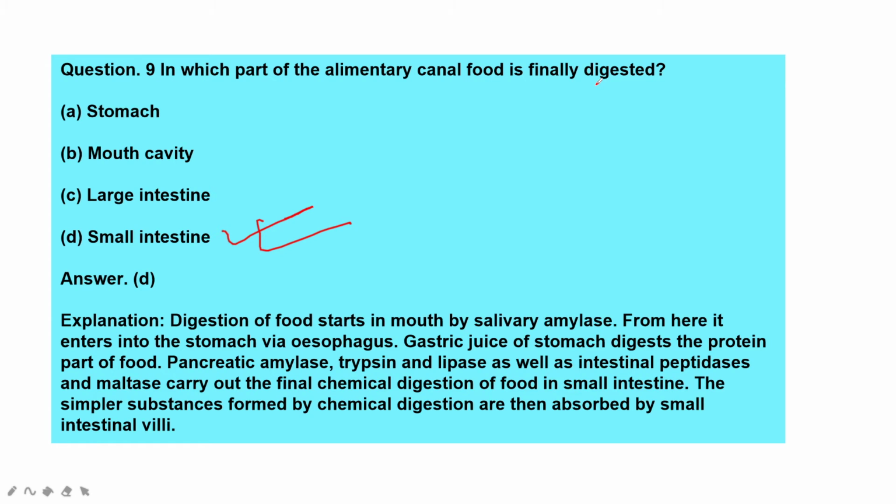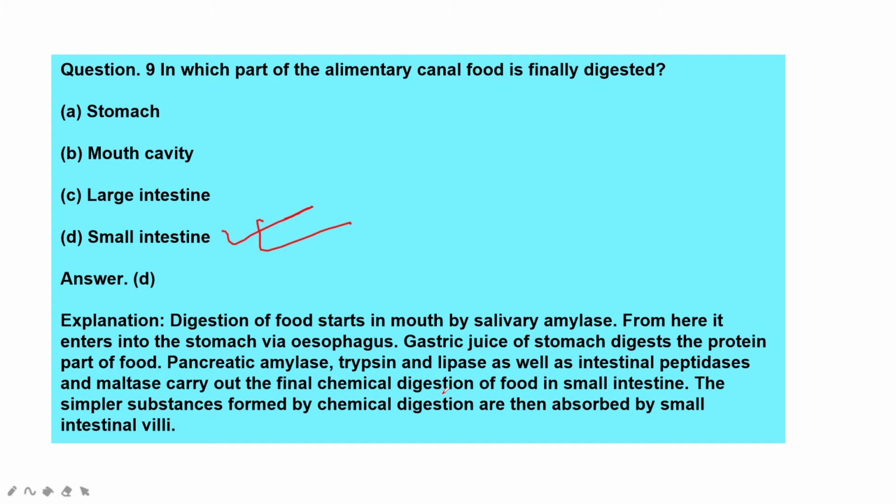Digestion of food starts in the mouth by salivary amylase. From here it enters the stomach via the esophagus. Gastric juice of the stomach digests the proteins part of the food.